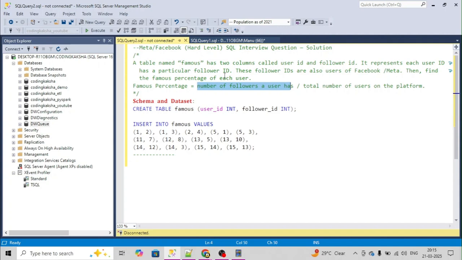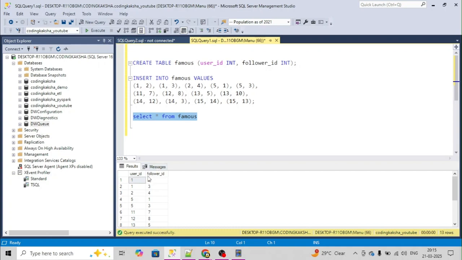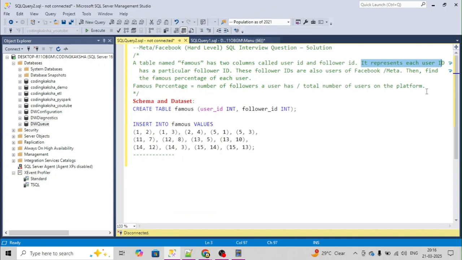If you look over here, they have given one table called famous, and in this table you have two columns, user ID and follower ID. It represents that each user ID has a particular follower ID. If you look into the table, I have already created it. Each user, like user 1, has particular followers, here follower IDs 2 and 3. The follower IDs also show the follower hierarchy. In general, on Facebook, if you are a user, then only you can follow other users.